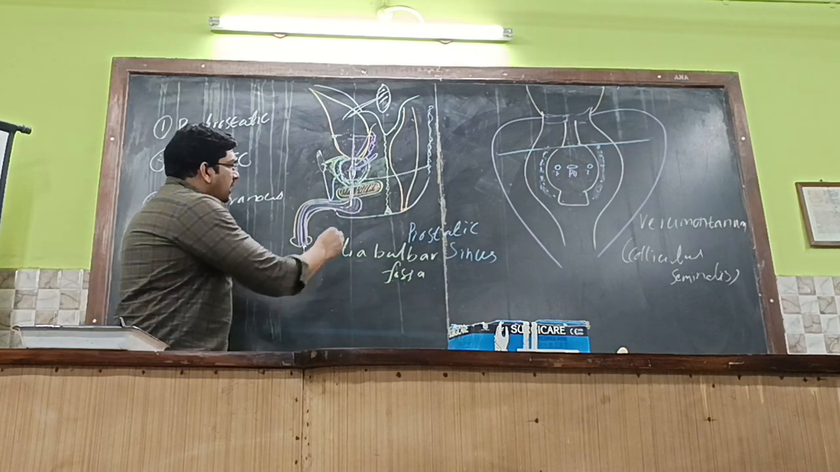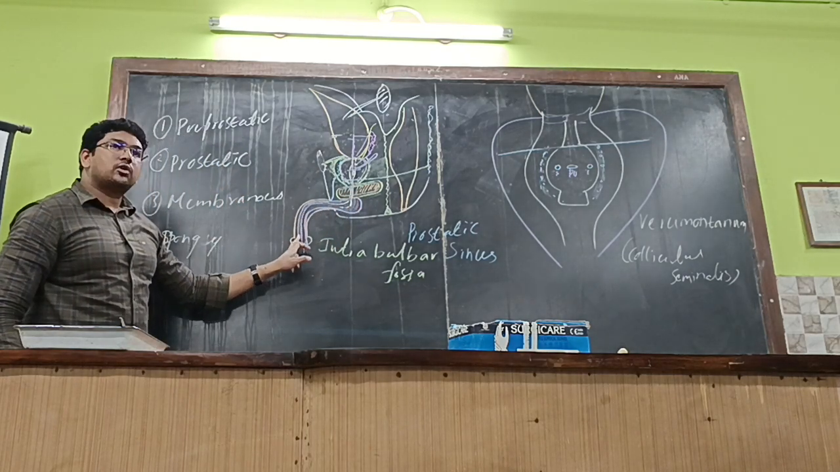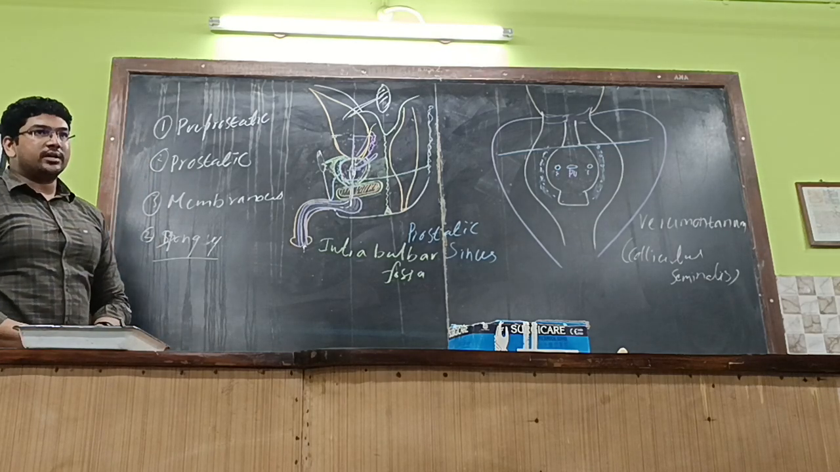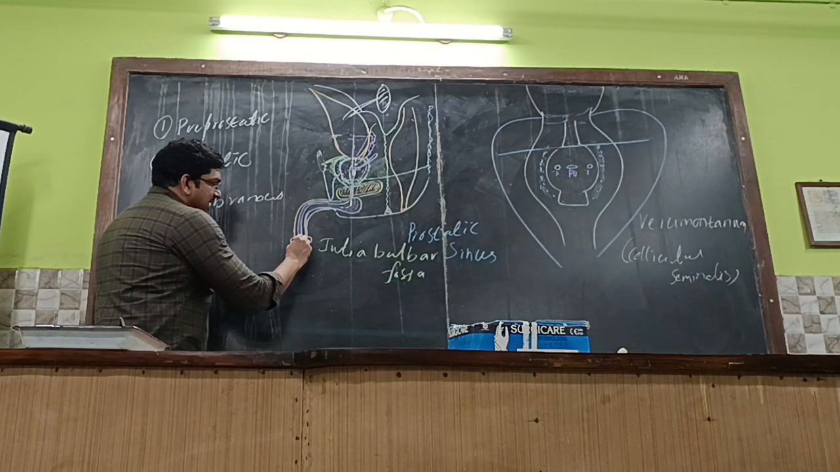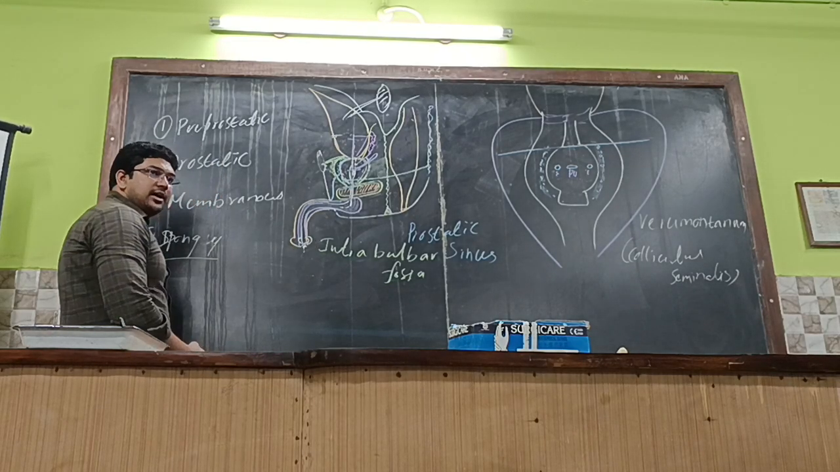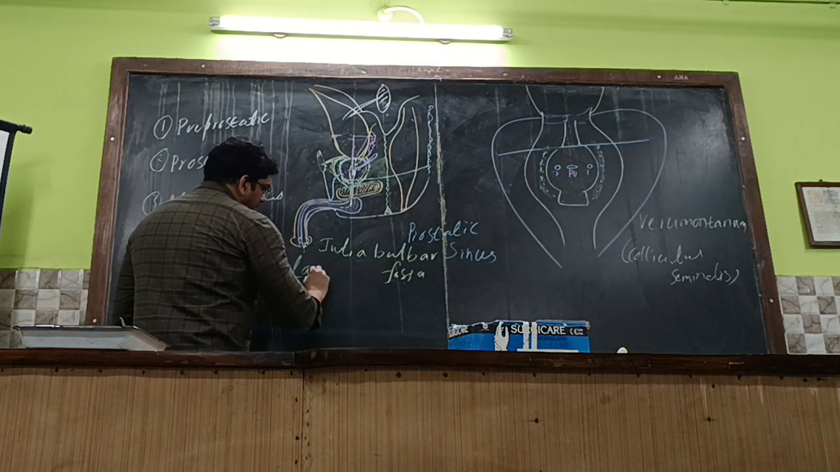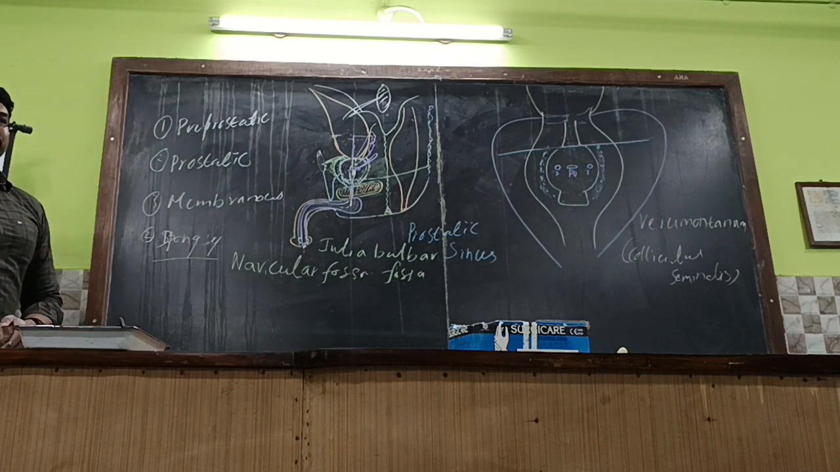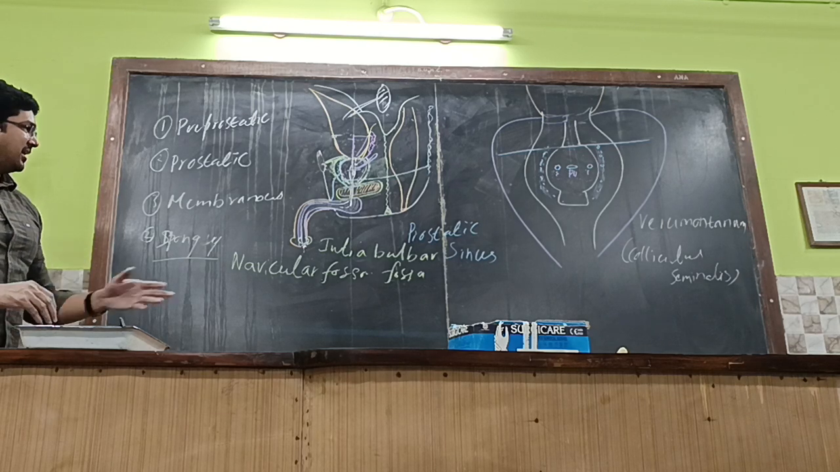Getting it or not? Then, further, whenever it enters the corpus spongiosum, it is termed the spongy part of the urethra. The spongy part of the urethra is dilated within the glans penis, forming one more fossa called the navicular fossa.